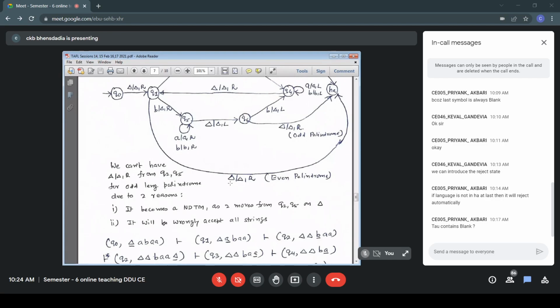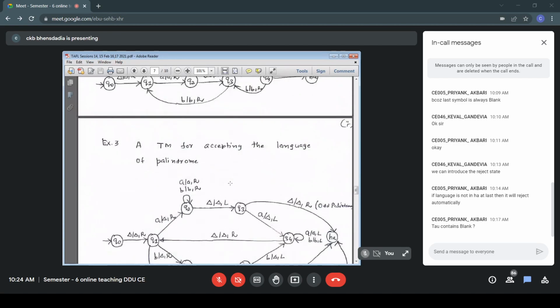As per our logic, starting from Q0, my input is ABA. The leftmost A I erased, remembered it, and went to the matching position. In the matching position I must get A, and if I get A, I make it blank and start moving towards the left so that I reach state Q1 and prepare for the next iteration. So in the state Q4, while moving towards left, the moves are AAL and BBL.